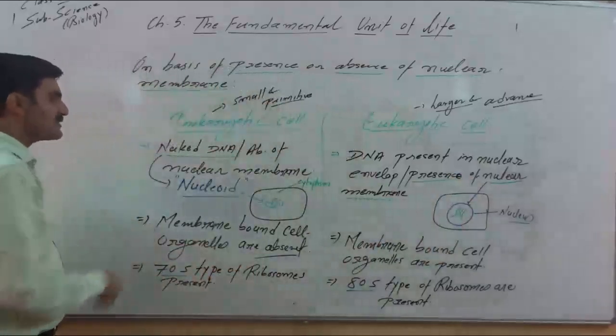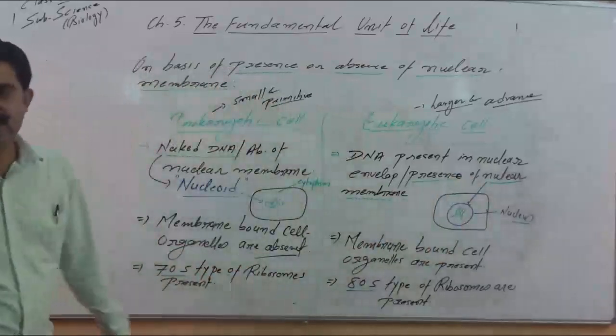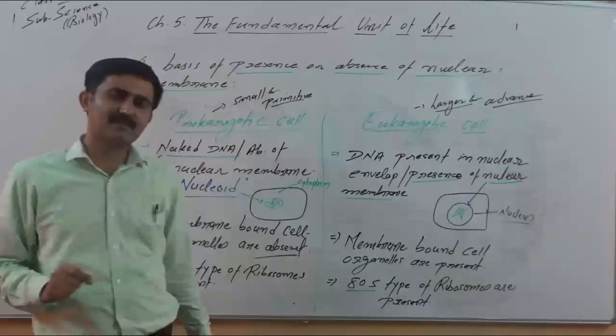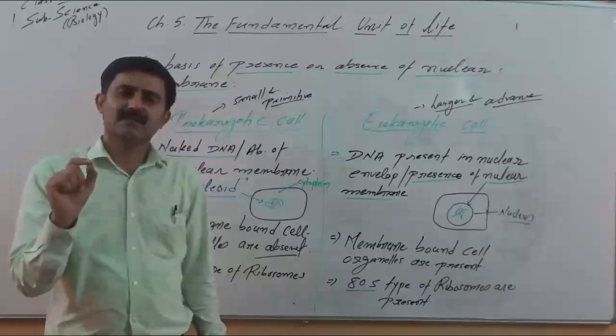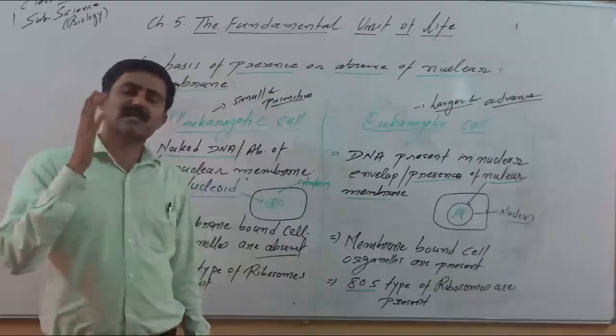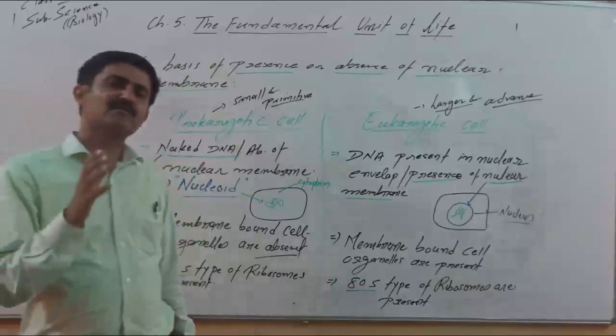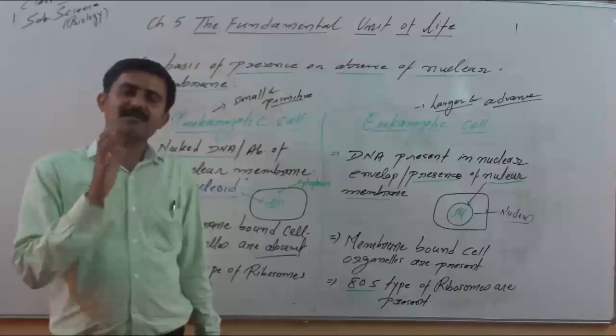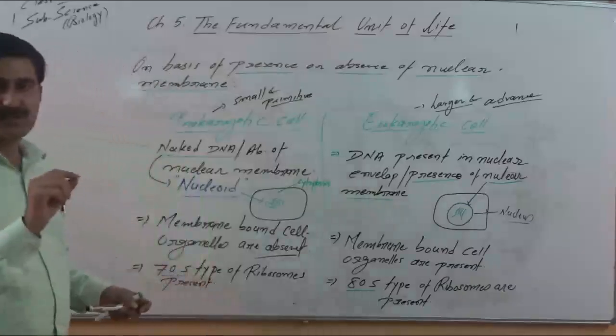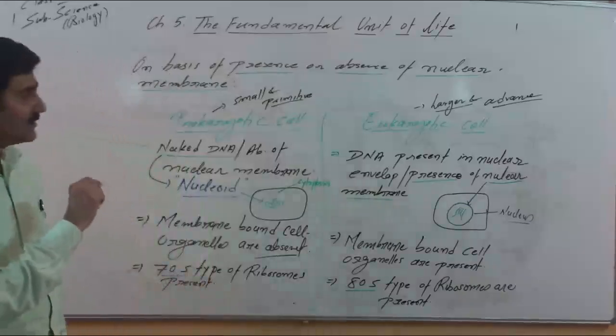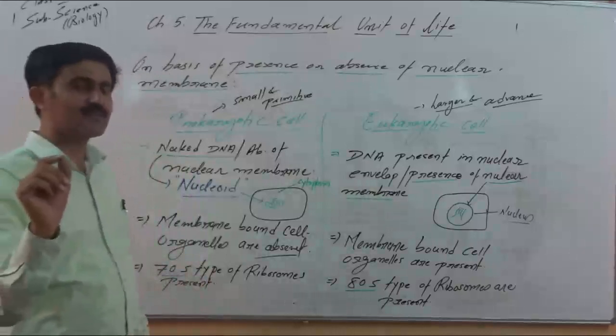Second difference we have to remember: in case of prokaryotic cell, as being a primitive cell, there are no cell organelles like mitochondria, chloroplast, or in other words we can say absence of membrane bound cell organelles. Cell organelles are present, but membrane bound cell organelles are not present.